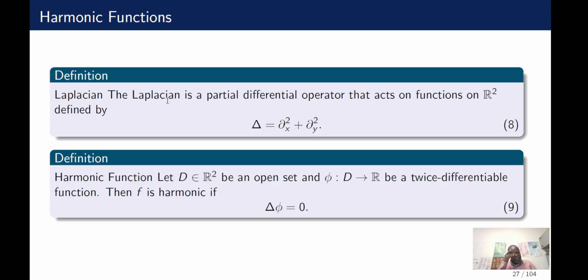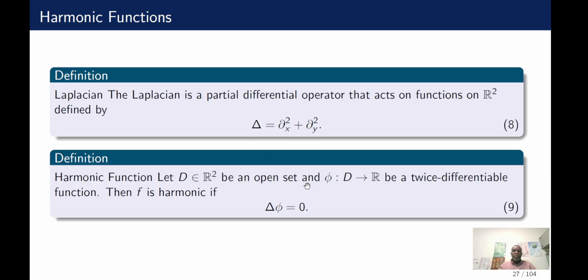The Laplacian is a partial differential operator where you take the second order partial derivative with respect to the real part, and the second order partial derivative with respect to the imaginary part, and then you add them up.